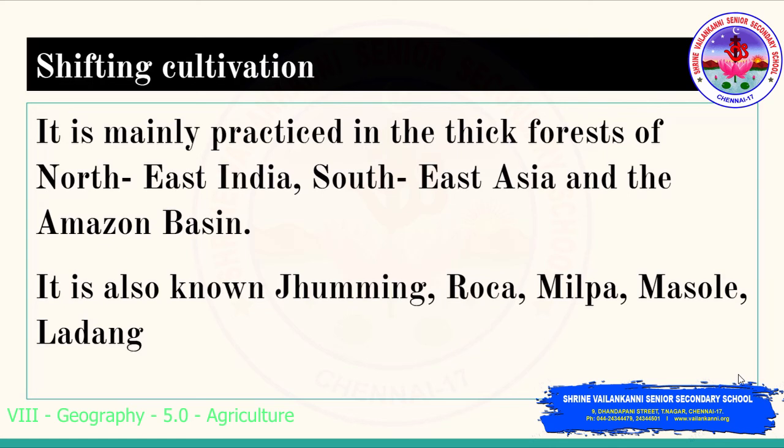And then the shifting cultivation has several names in several regions. So this practice, the slash and burn agriculture, is also known as jhumming in the northeastern states of India. And it is also known as roca in Brazil and South America. It is also called milpa in Mexico and Central America, masole in the Congo basin, and it is also called ladang in Indonesia and Malaysia.